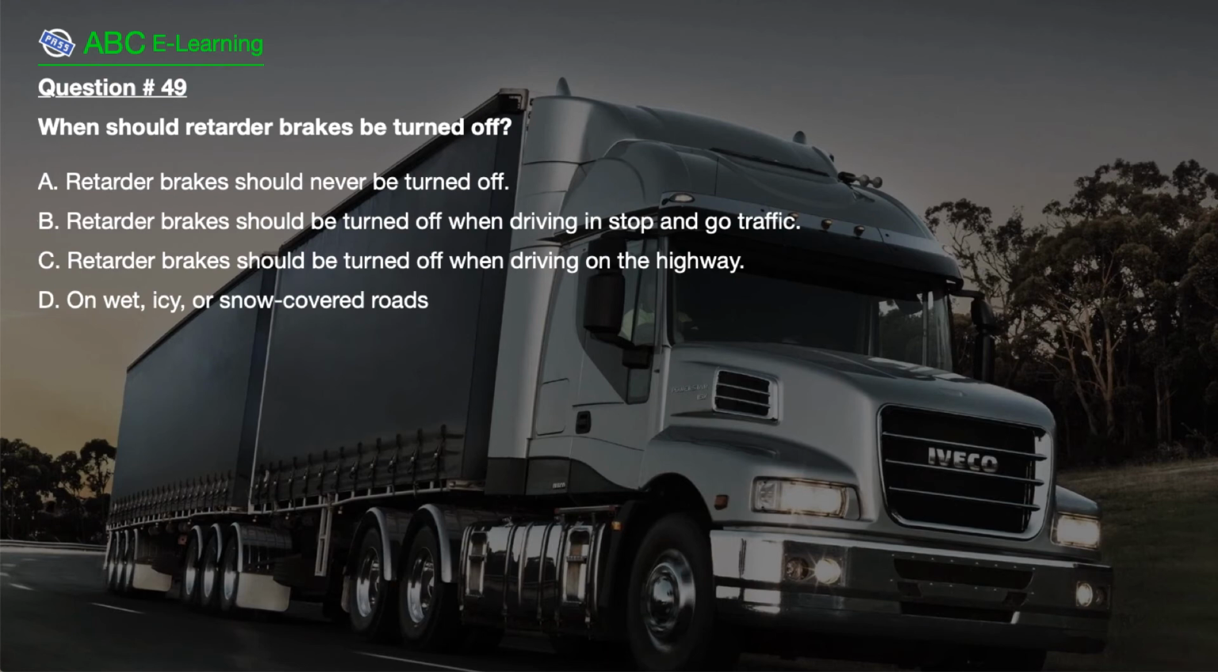Question number 49. When should retarder brakes be turned off? A. Retarder brakes should never be turned off. B. Retarder brakes should be turned off when driving in stop and go traffic. C. Retarder brakes should be turned off when driving on the highway. D. On wet, icy, or snow-covered roads.